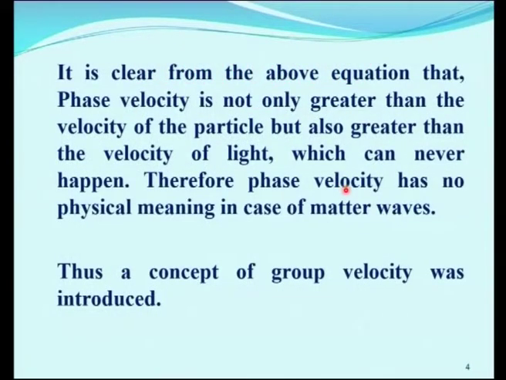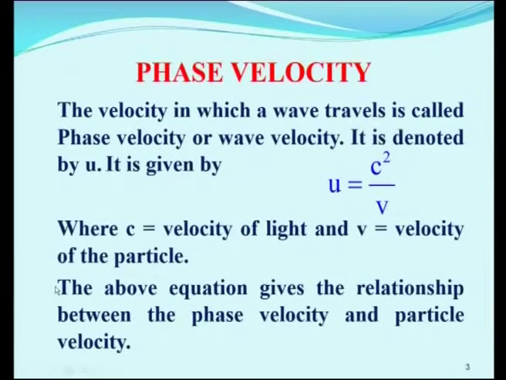That equation is easy to understand. What we infer from the equation u is equal to c squared by v, where u is the phase velocity or wave velocity, c is the velocity of light, and v is the particle velocity, is that this phase velocity is greater not only than the velocity of the particle but also than the velocity of light. But a velocity greater than the velocity of light will never happen in nature.